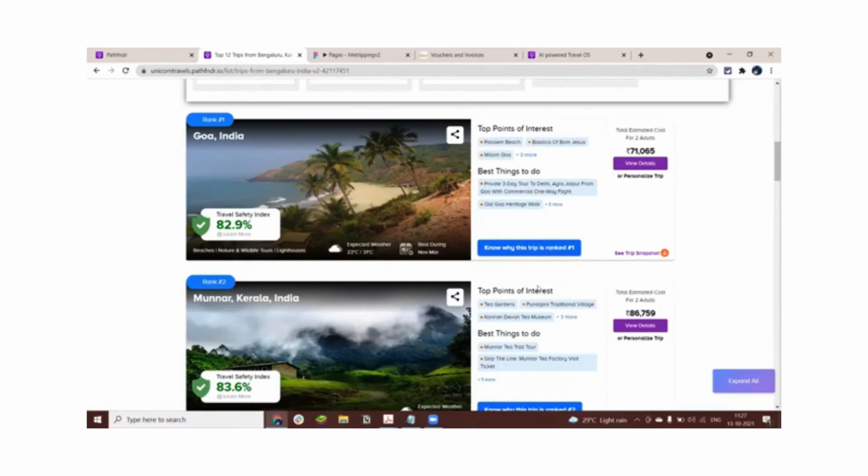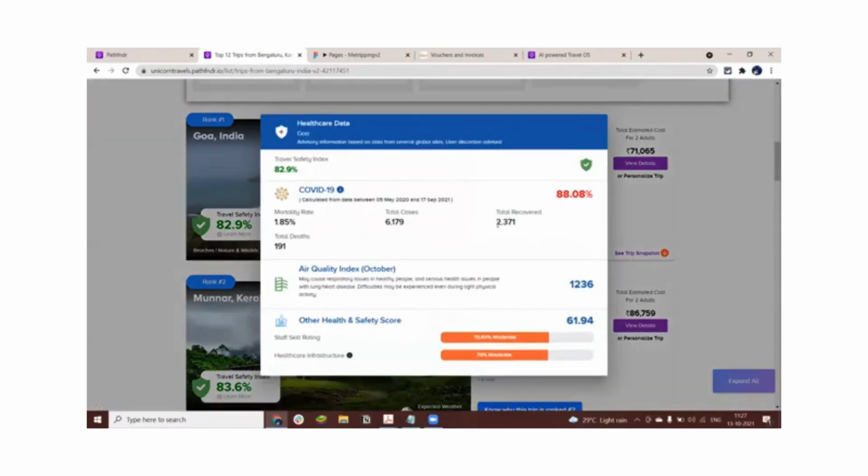The two primary factors we have are, first, the traveler safety index, which is the most relevant concern for the customers right now. So rather than saying to the customer, hey sir, everything is fine right now, you can definitely visit Goa, I can go ahead and support that with factual data. I can say that this is the total number of cases that we have seen in Goa so far. This is the kind of air quality that you can expect. These are the kind of health and medical infrastructure overall situation that you will find in Goa. And combining an average of all of this, we arrive at a traveler safety index.